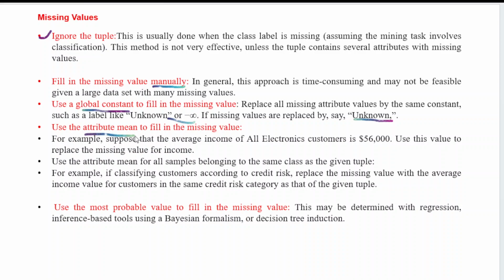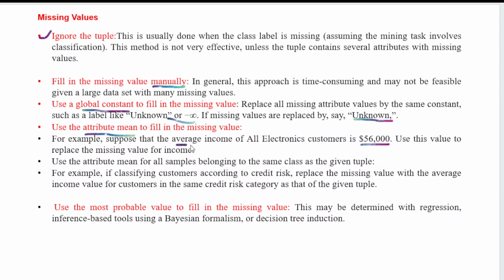The next technique is using the attribute mean value to fill in the missing values. What does the attribute mean value mean? Suppose the average income of all electronics customers is $56,000. I will use this value to replace the missing value for income.